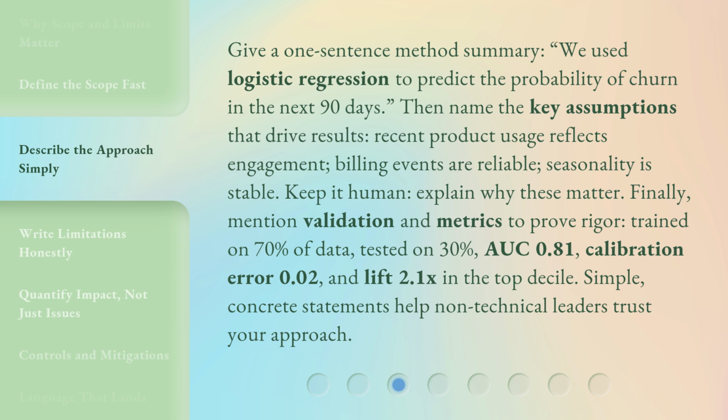Finally, mention validation and metrics to prove rigor. Trained on 70% of data, tested on 30%, AUC 0.81, calibration error 0.02, and lift 2.1x in the top decile. Simple, concrete statements help non-technical leaders trust your approach.